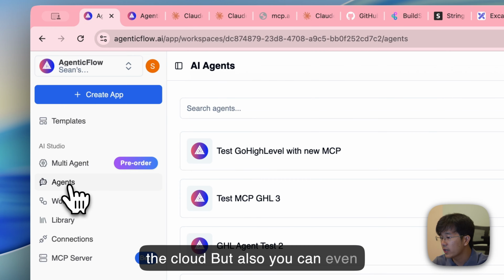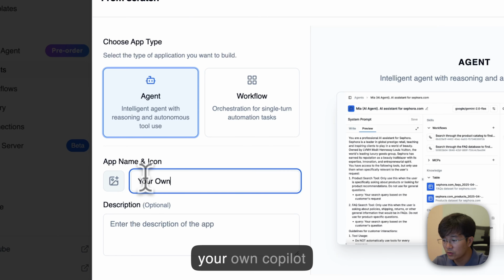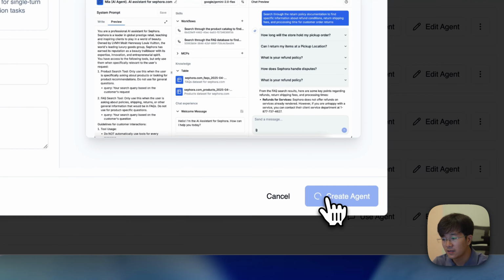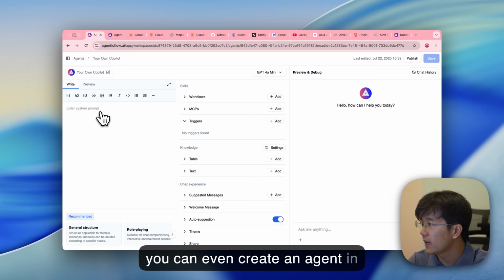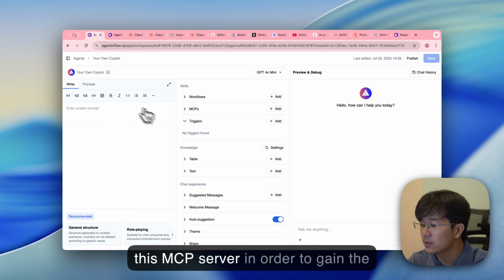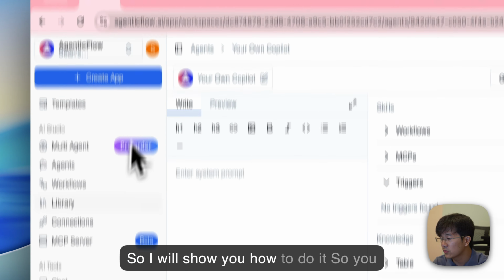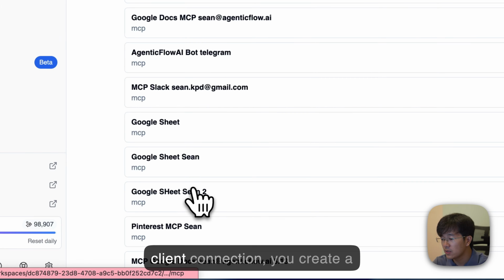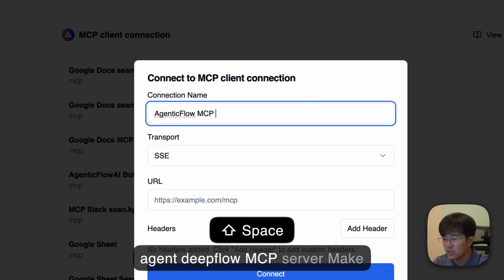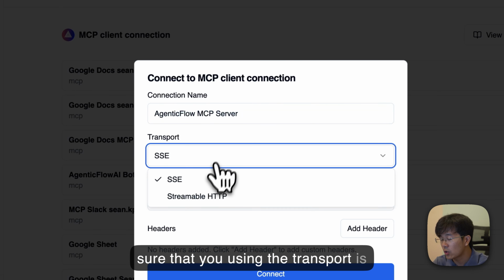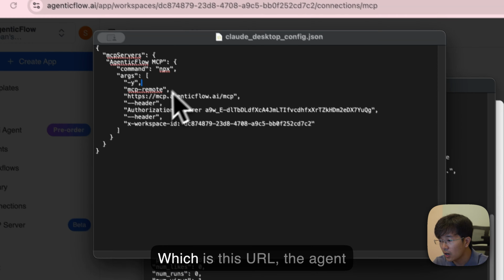Claude, but you can also create an agent in AgenticFlow, so your own copilot. So for example, instead of using Claude, you can create an agent in AgenticFlow, but with access to this MCP server in order to gain the access and help you to modify as well. So I will show you how to do it. You go into connection, you go into MCP client connection, you create a connection. So this one is AgenticFlow MCP server. Make sure that the transport is streamable HTTP. For the URL, you choose the one that I shared with you, which is this URL.